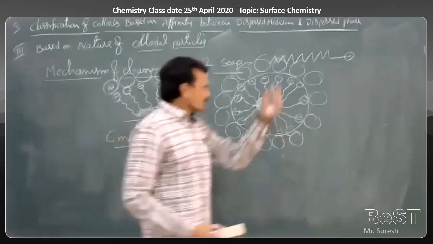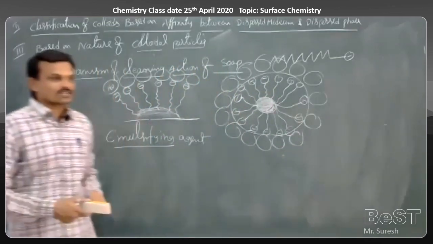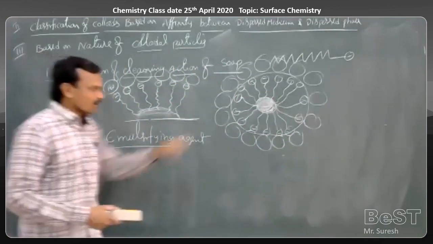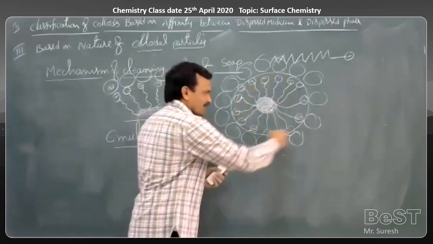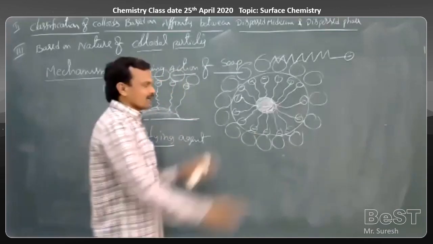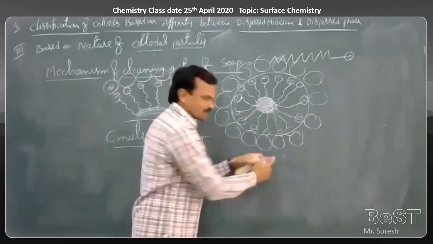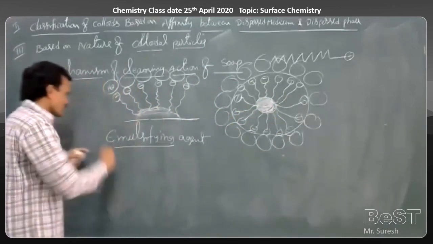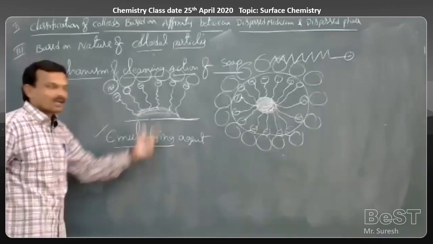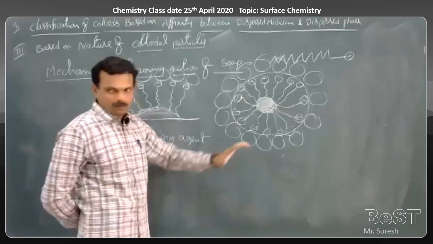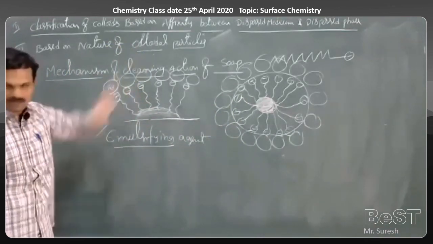As we discussed yesterday, when a liquid is dispersed in another liquid, the colloidal solution is called an emulsion. Now, these oil particles dispersed in water are bound by these stearate ions. As a result, it prevents the oil particles from associating again on the surface of the cloth. So the main role of soap in the cleaning action is that soap acts as an emulsifying agent for oil dispersed in water type emulsion. So this is the mechanism involved in the cleaning action of soap or detergent. The same mechanism will be there.